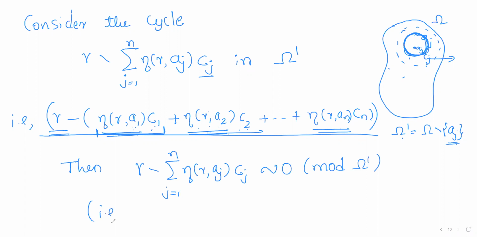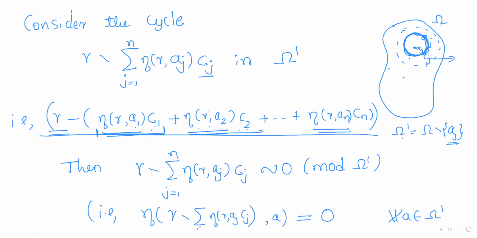That is, we are asserting that the index of any point in the complement of omega dash is 0 with respect to this cycle, right? So we can prove this easily.